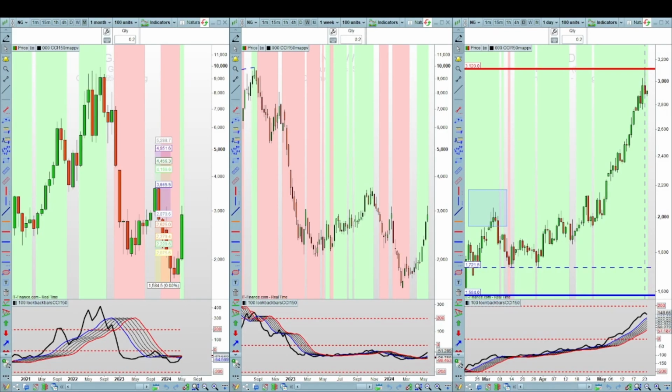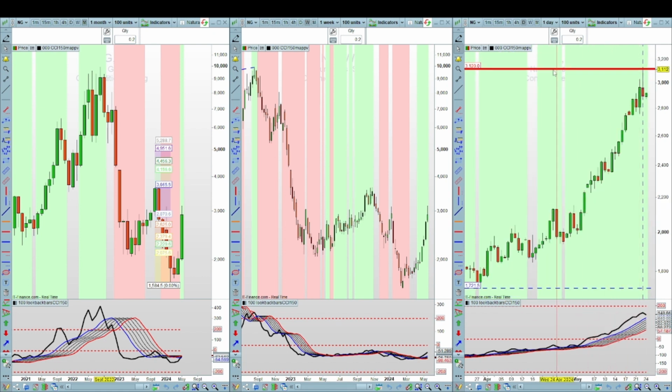So looking at natural gas first off, on the monthly you can see that it's a fresh breakout above the moving averages. That's a bullish signal. On the weekly it's been bullish now for a number of weeks, and on the daily as well it's been bullish, as you can see there above the moving averages. Do note however the CCI is moving now towards those moving averages, so we may have seen a resistance up here at 31.20. That's a key resistance, and it's actually fallen off there in the last day of trading.